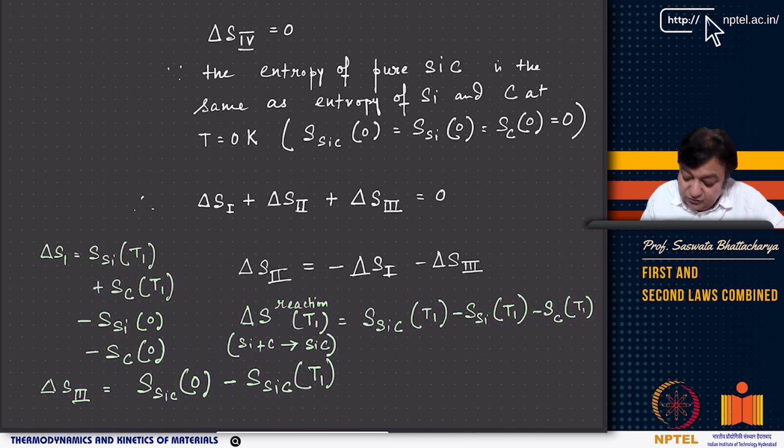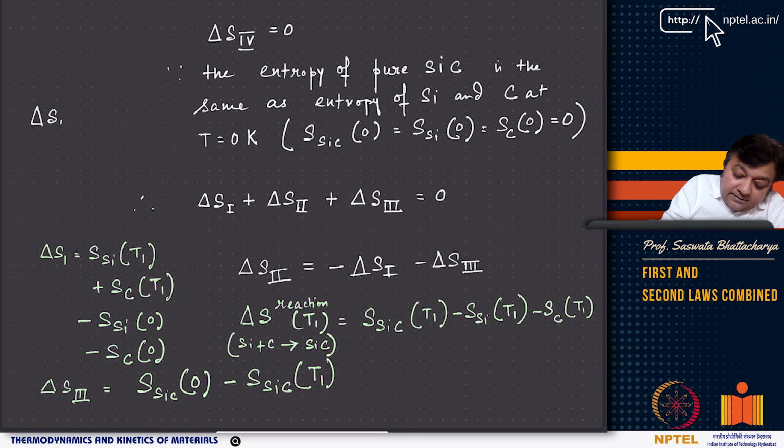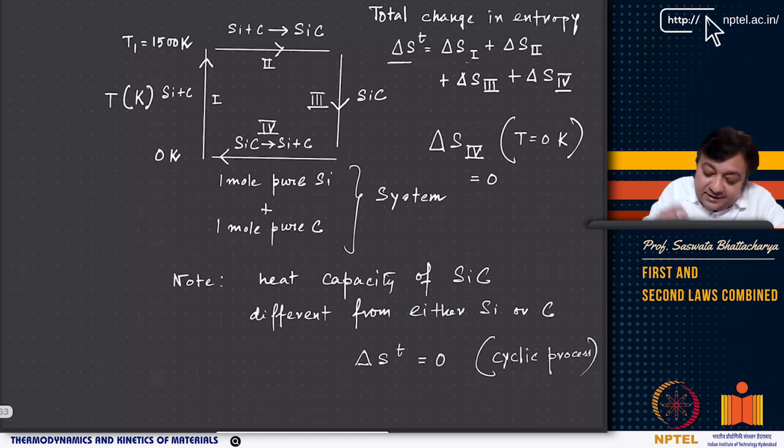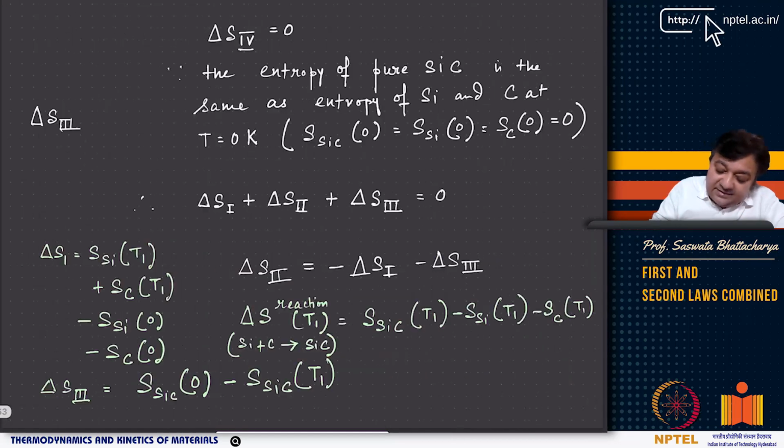Now delta S2, if you see this equation, you can write delta S2 equals minus delta S1 minus delta S3. Now let us look at delta S3. You have already formed silicon carbide in stage 2. In delta S3, you have taken the silicon carbide that is formed from 1500 Kelvin.